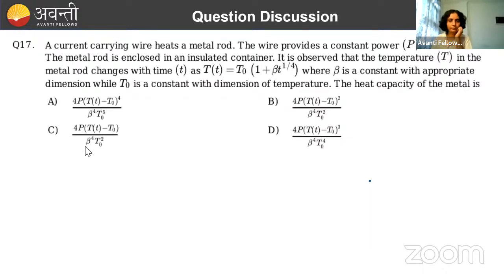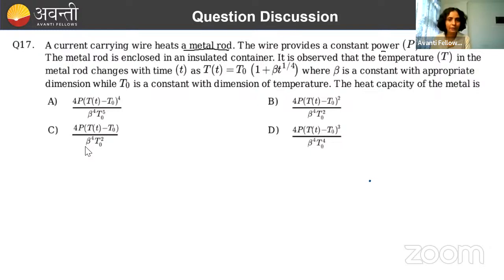Okay. Now there was another question. This one was again very easy. I said I have taken only easy and average questions. A current carrying wire hits a metal rod.